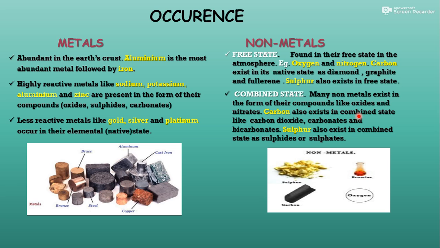Carbon also exists in combined state like carbon dioxide and carbonate. Carbon and sulfur, these are the elements which can exist in native state as well as in combined state. So these three states, diamond, graphite, fullerenes, these are the free state of carbon. But carbon dioxide and carbonates are the combined state of carbon. The same is with sulfur. Sulfur also exists in free state as well as it exists in combined state.